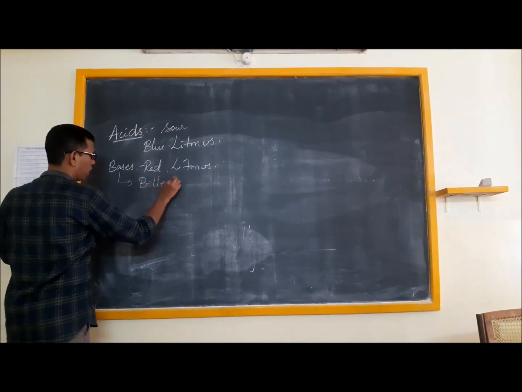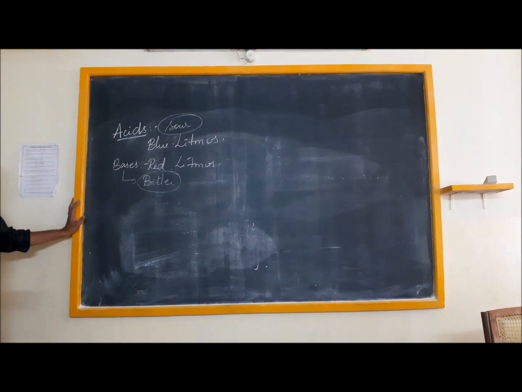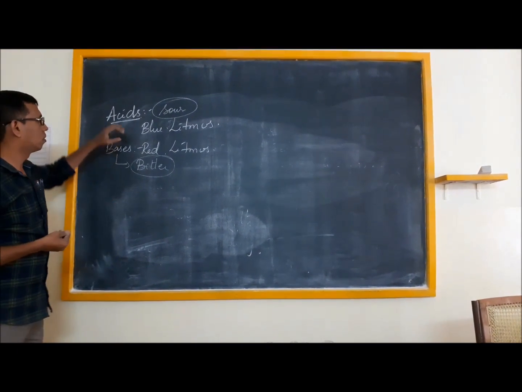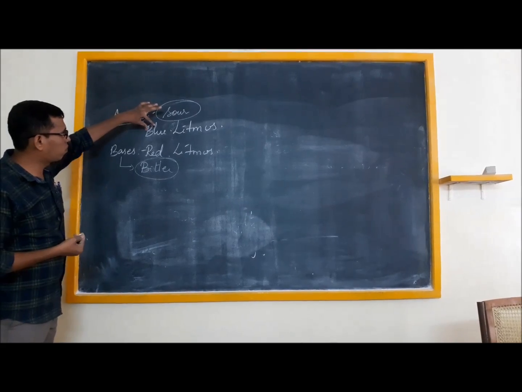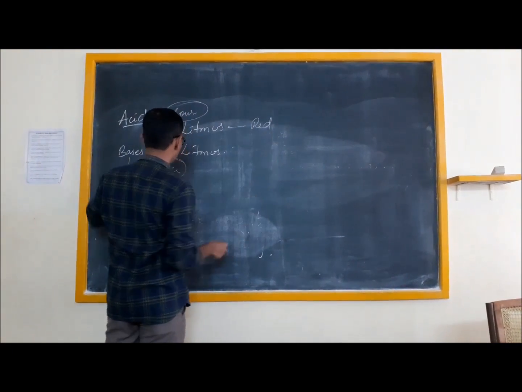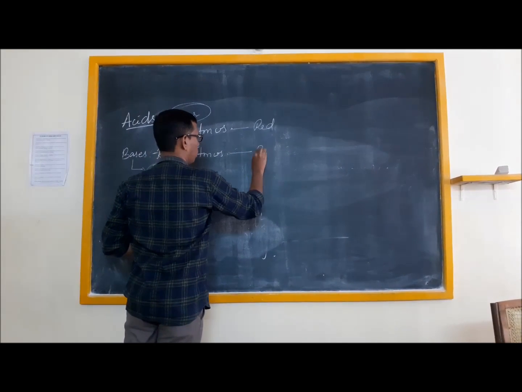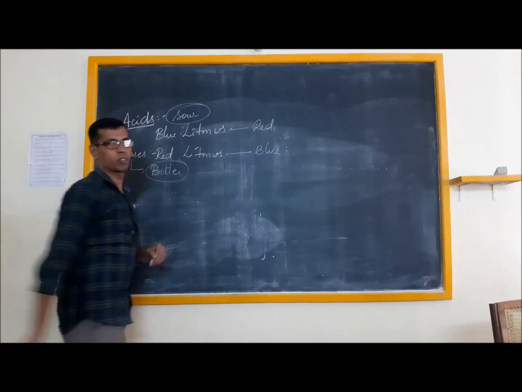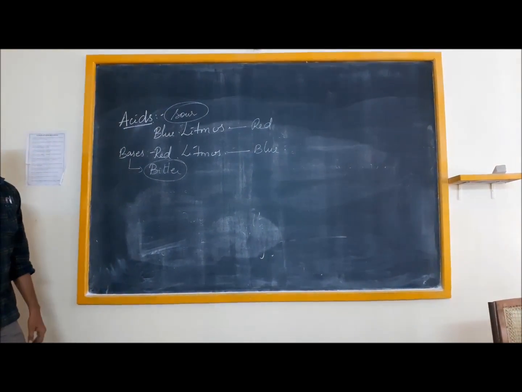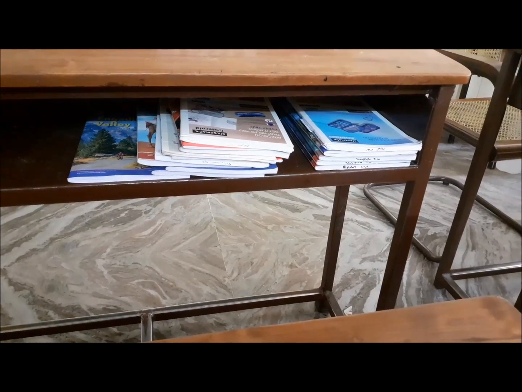This is one way of identifying acids and bases. And what is the second way? Acids turn blue litmus to red, and bases turn red litmus to blue. Correct.